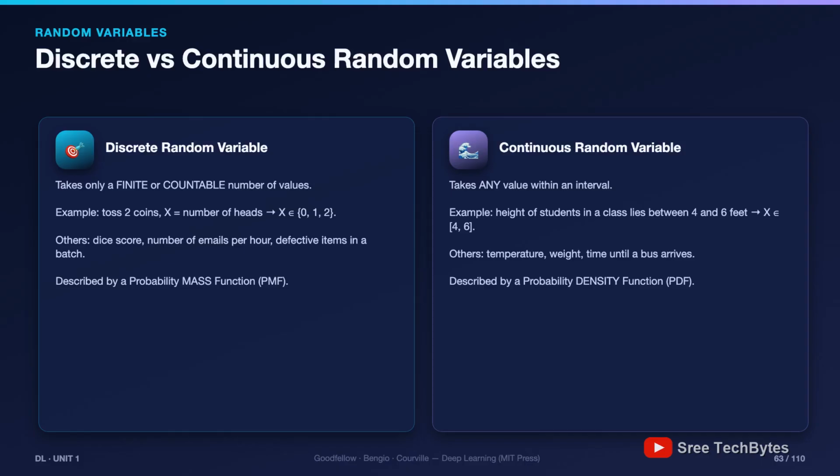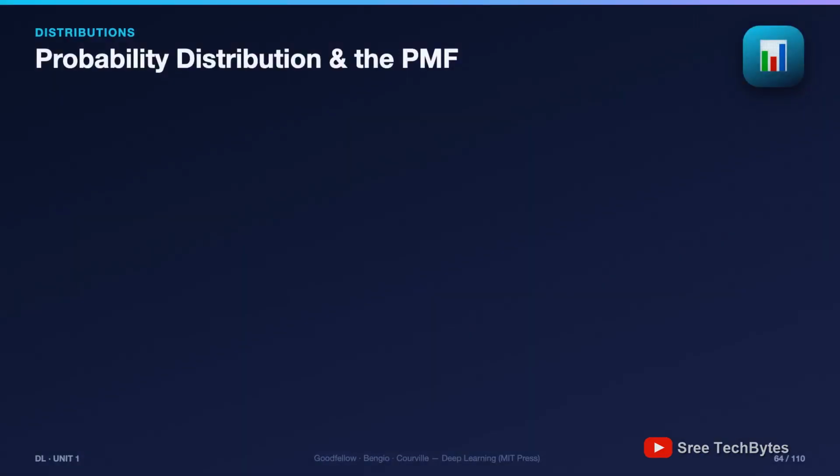Quick round: students absent today, discrete. Rainfall in millimeters, continuous. Goals in a match, discrete. Battery life in hours, continuous. You've got it? Now we can define the star object of this chapter, the probability distribution. A distribution assigns a probability to each value of the random variable.